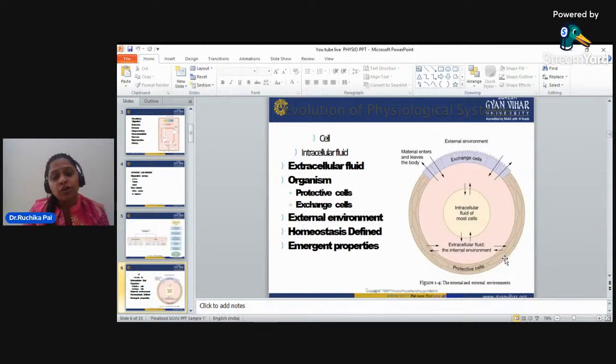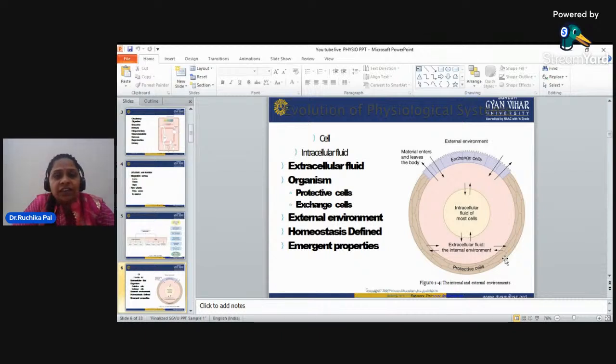Now, if we talk about the organism, the protective cells are there, and the exchange cells are there. You can see in the diagram the internal structure of the cell and how it is related to the external environment. So the intracellular fluid of most cells consists of protective cells and exchange cells also. The protective cells' function is protection, and exchange cells exchange fluid and components, going on with the function of the particular cell.